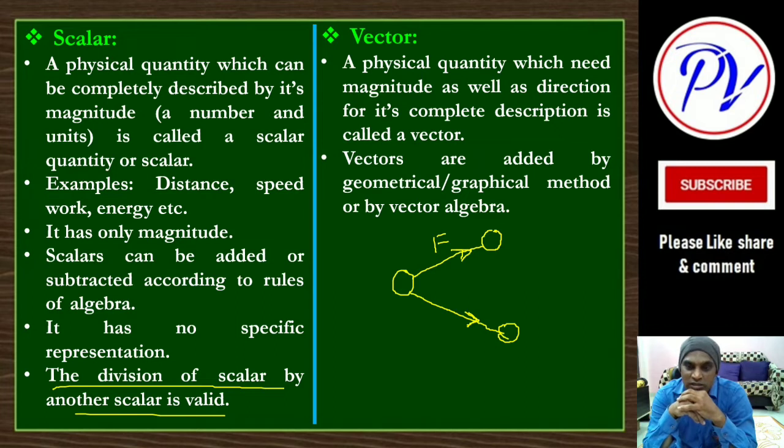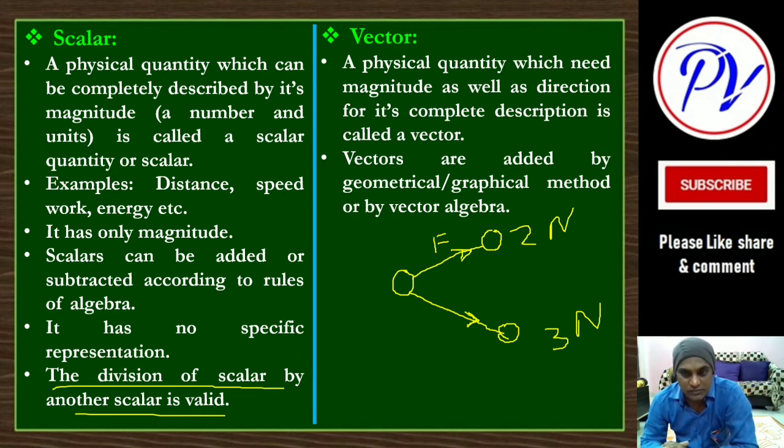Simple laws like, suppose this force is 2 Newton and here 3 Newton, so directly 2 plus 3 we cannot do, we cannot say 5 Newton resultant, okay. So here different laws are required. That is a very important thing in this type of physical quantity, that is vector.